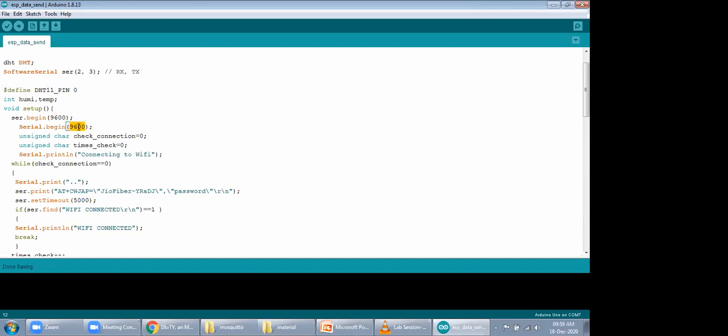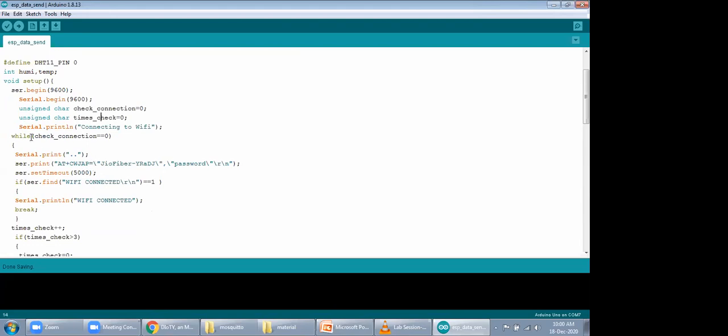Okay, if you want to connect your virtual terminal or serial port communication, for that purpose you need two serial communications. One for visualizing or debugging the data, you need a serial port, and the second serial port is used for communicating with the ESP8266. We have two character variables, check connection and time check. A message we are showing on our serial port only for debugging purposes: connecting to Wi-Fi.